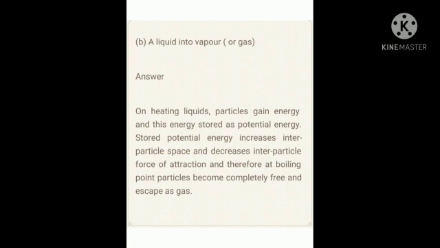This stored potential energy increases interparticle space, and when interparticle space increases, so naturally what happens? Interparticle force of attraction decreases, and therefore at boiling point, particles become completely free and they escape as a gas. And now the liquid changes into vapor or gaseous state.